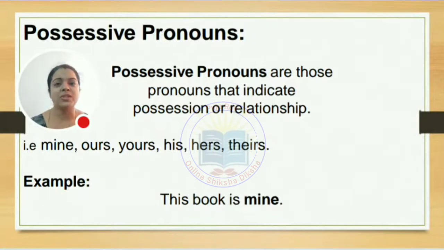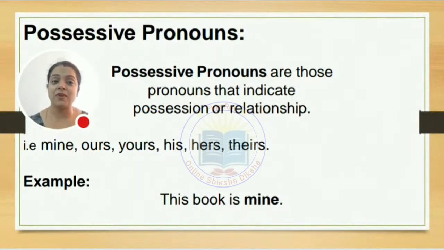So if you want to understand the meaning of possessive pronoun or any kind of pronoun, you need to focus on the kind of it. What you find? Person means personal, means person. Possessive means possession. So what do you find here? You have a number of words, and the words are only telling you what exactly kind of pronoun it is. So here we find possessive pronoun. Possessive pronouns are those pronouns that indicate possession or relationship. So here what those words are? The words are mine, ours, yours, his, hers, and theirs.